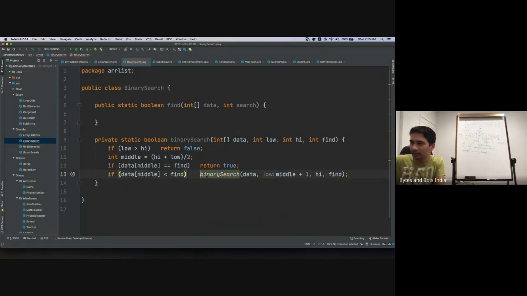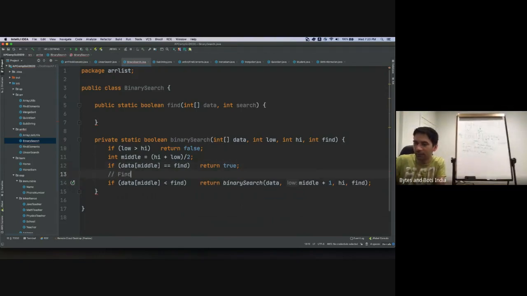We say return whatever is found in the right half. Right? Find in the right half. Similarly, if neither of the conditions is true, then the only condition which might be true in this case is that whatever we are finding is greater than the data at the middle index.